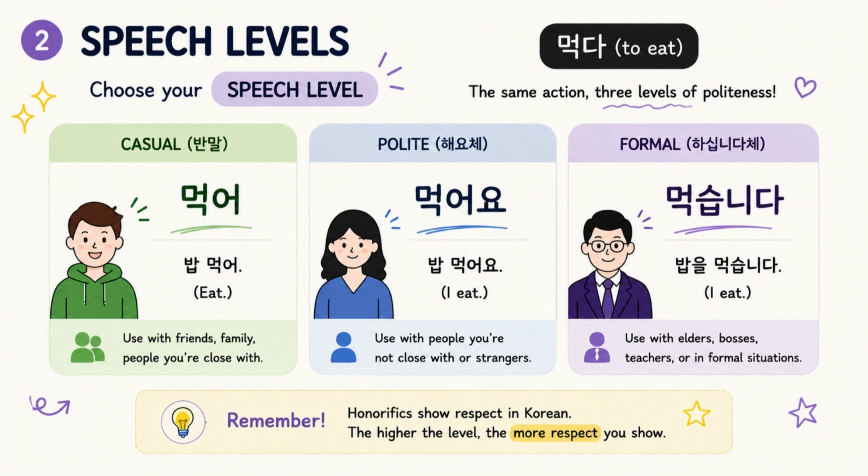Casual speech, also called 반말, is used with close friends, siblings, or people younger than you. Polite speech, called 존댓말, is what you hear most often in daily life. It's appropriate when talking to strangers, coworkers, teachers, or anyone you don't know well. Finally, formal speech is commonly used in presentations, news broadcasts, customer service, and official announcements.